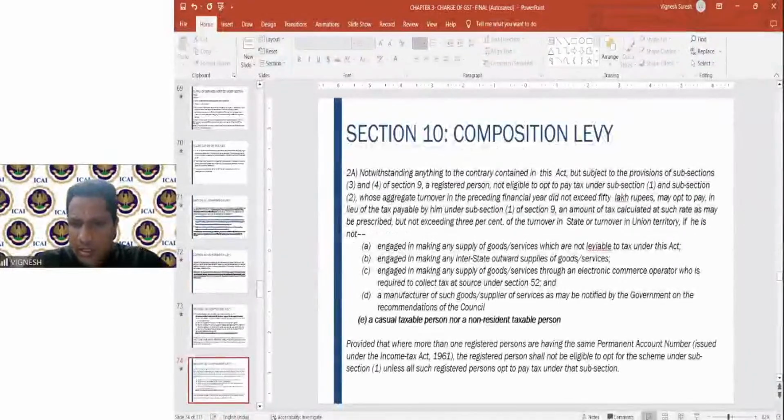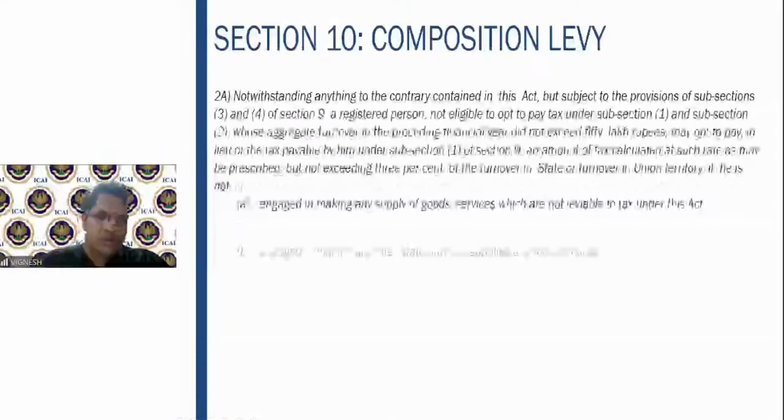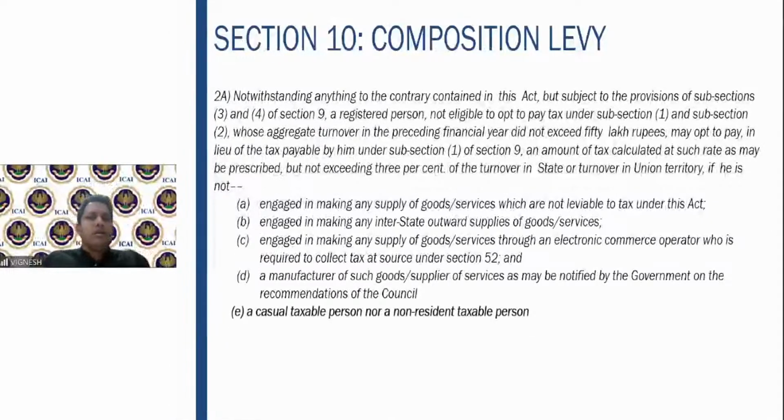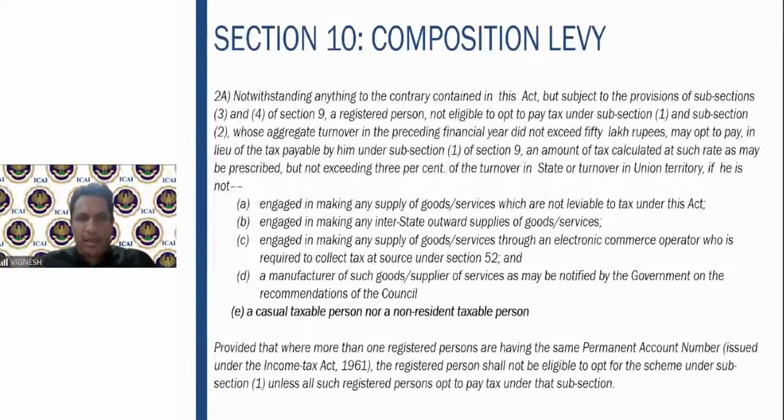We are just going through the sections, and then we will analyze them and work out some case studies based on this. Now, 10 subsection 2A is basically related to the composition scheme for supply of services. Initially, when the composition scheme was first introduced in GST, it was only for supply of goods.